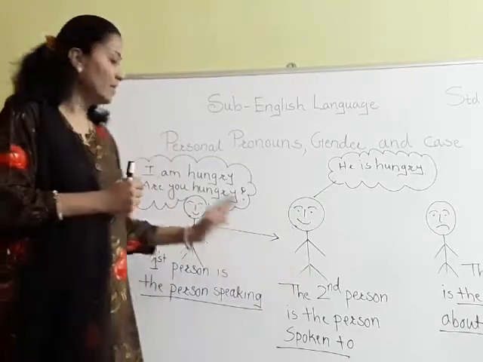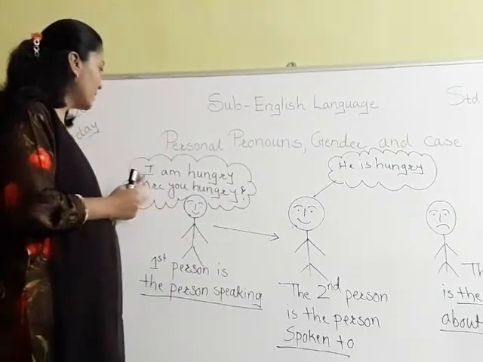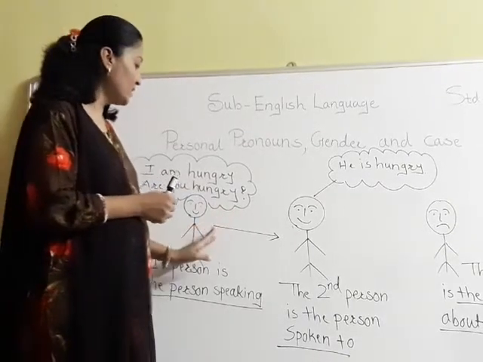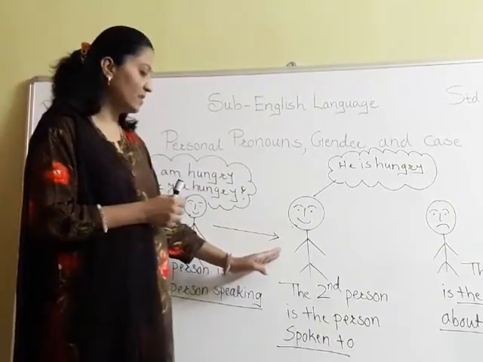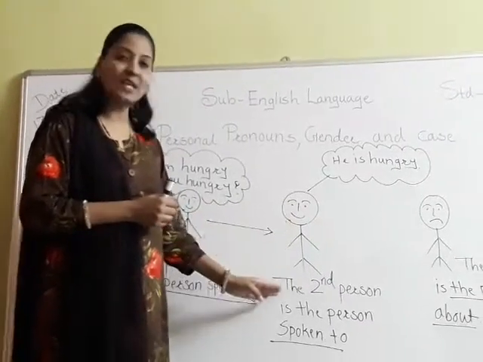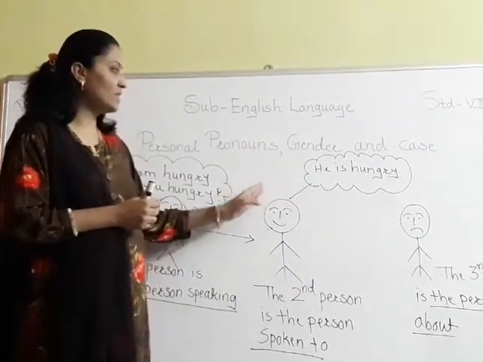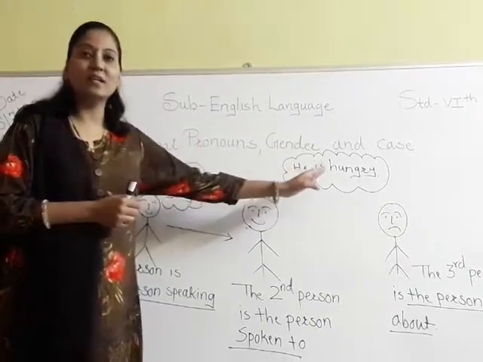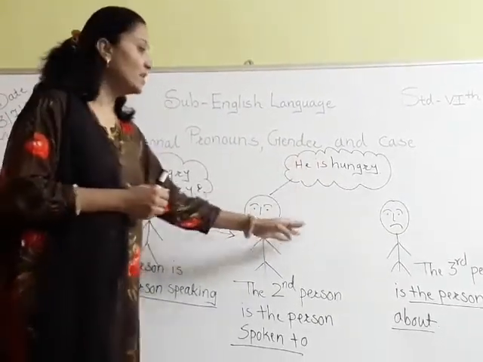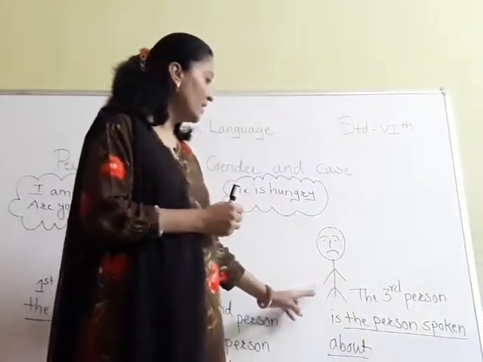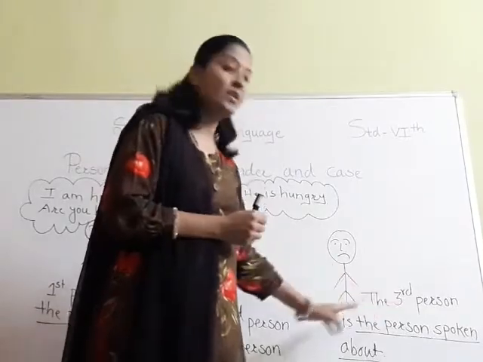The first person is saying, I am hungry. Are you hungry? And the second person is saying, I am not hungry. He is hungry. He is hungry means this third person is hungry. The third person is the person spoken about.